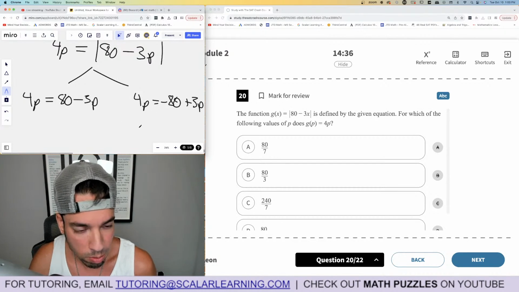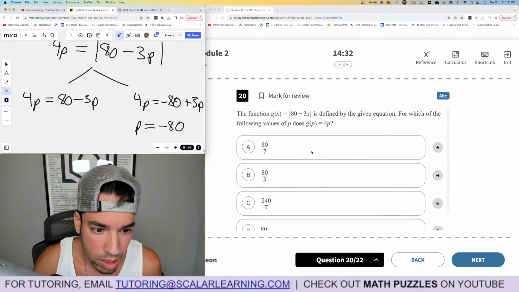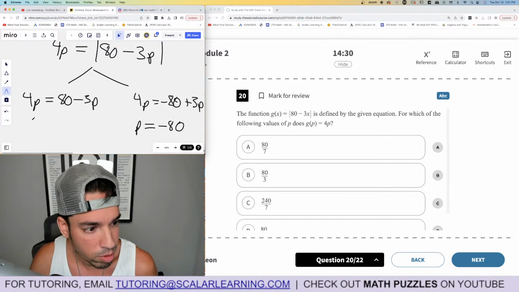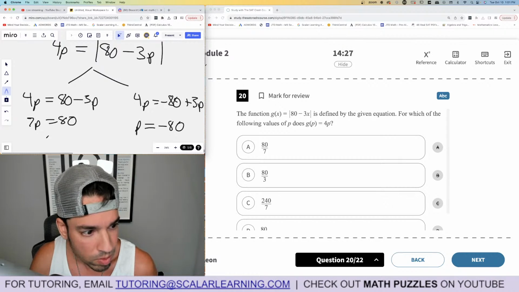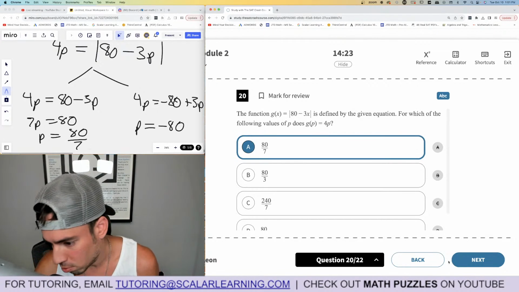I'm going to have minus 3p on both sides. P equals negative 80, but I don't see that answer. And then here, let's add 3p to both sides. 7p equals 80. P equals 80 over 7. A is the winner. Boom, done.